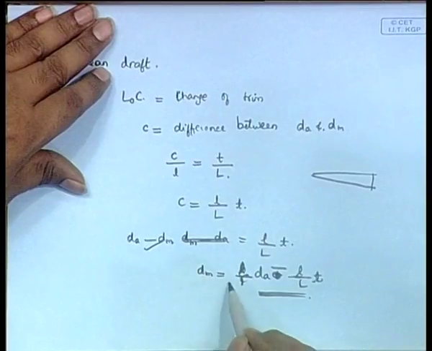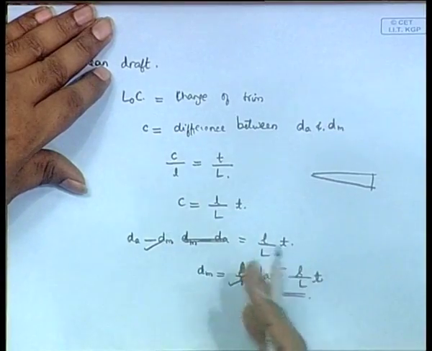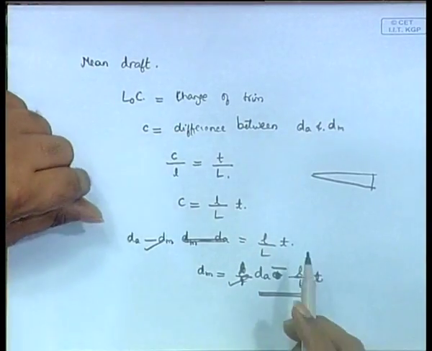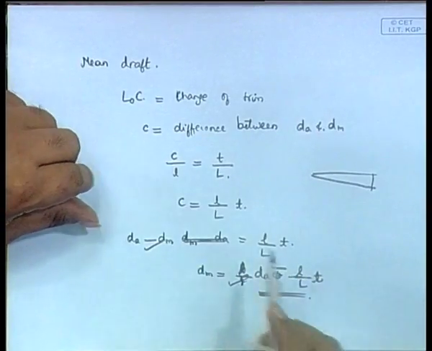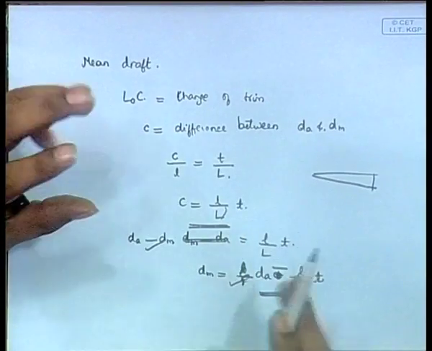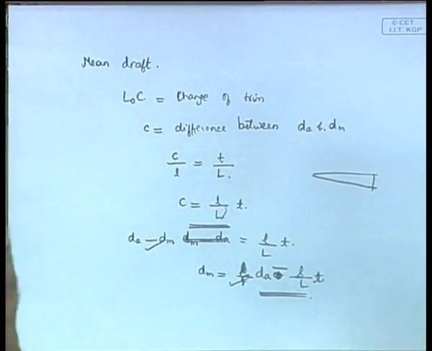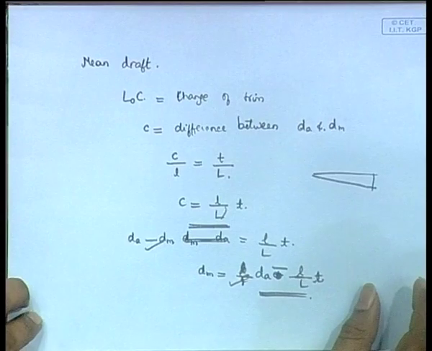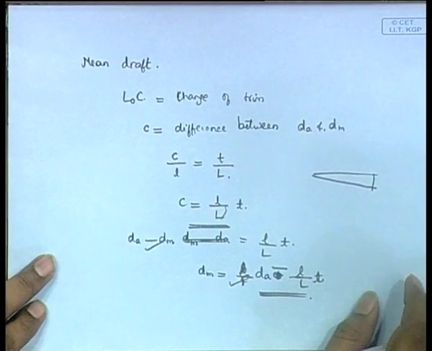You remember this expression, and we will do some problems and you can change it according to the particular problem, but this is fixed. C is the difference between the draft aft and the draft at the center of flotation, which we should be able to remember.